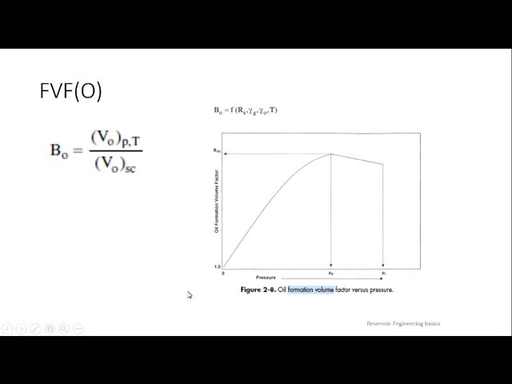Why? Because oil will not evaporate, only gas will evaporate, and volume will shrink until it reaches the surface conditions. So the denominator is the same thing and the numerator is also the same thing. When you come from reservoir conditions to surface conditions, all gas will escape and finally the left out oil will be the same as the earlier oil. So both values will be the same and finally we will get an answer of 1. So the least value of BO is 1.